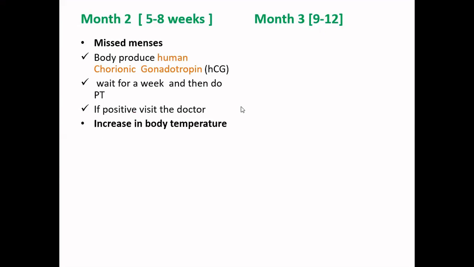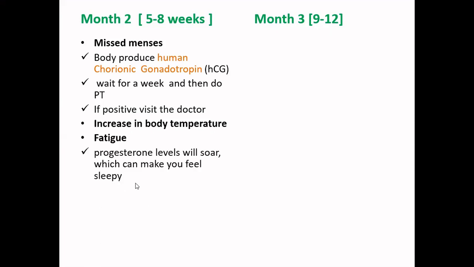The second thing is, you may find there is an increase in your body temperature. These are signs which indicate that you have conceived and you are pregnant. You may also find particular fatigue. The fatigue is observed because of the increase in progesterone level, and because of this you may also feel more sleepiness. These are quite common in this first phase.